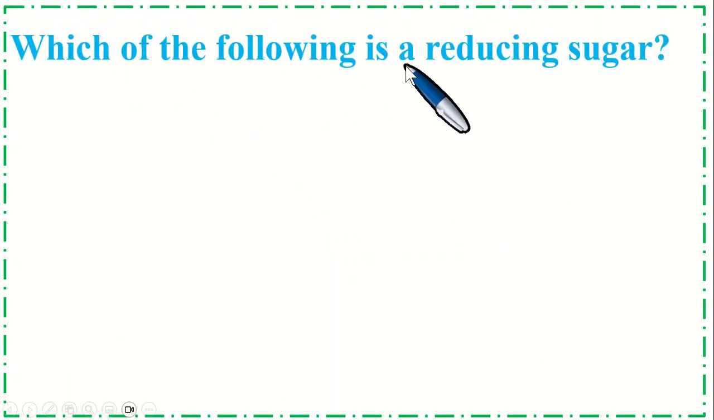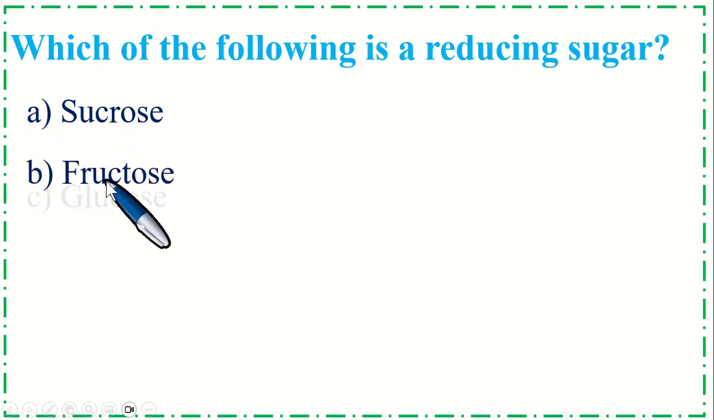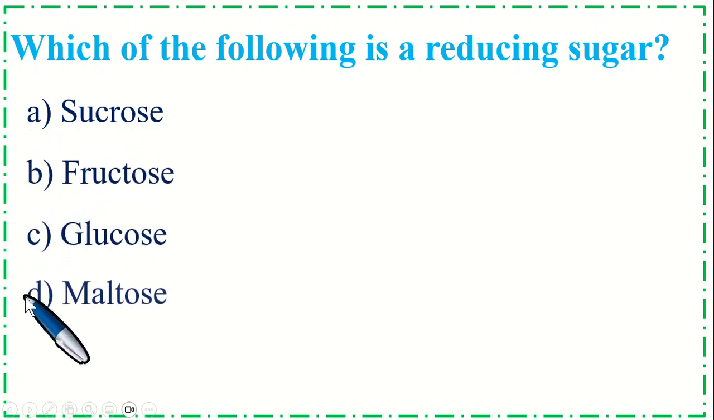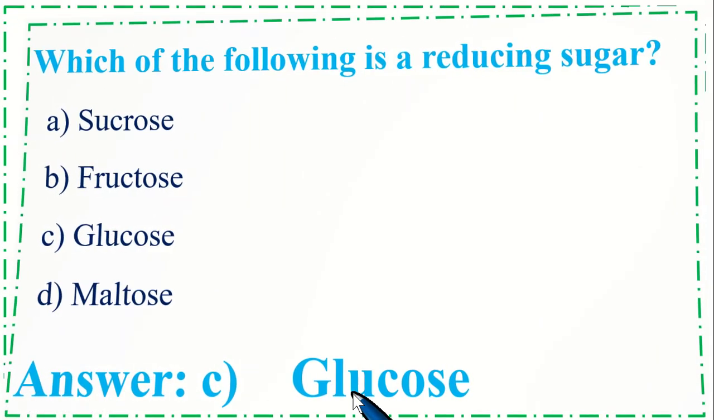Which of the following is a reducing sugar? Option A, sucrose, B, fructose, C, glucose, and option D, maltose. So the correct option is C, glucose.